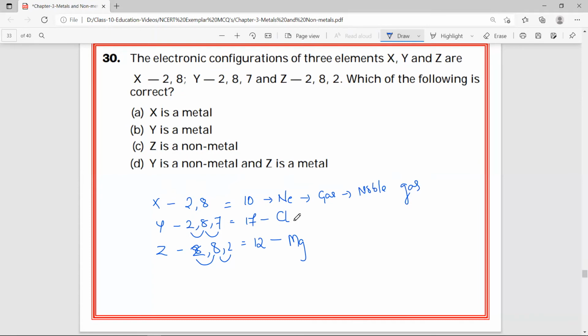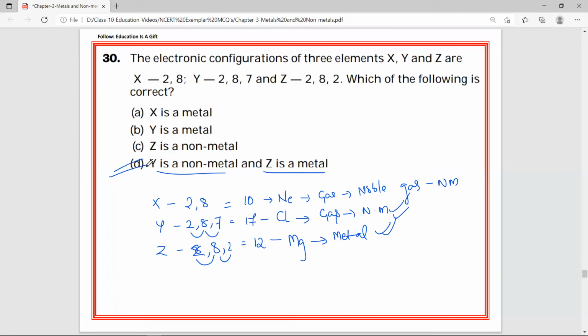Is Y metal? You see chlorine. Chlorine is also gas. It is not metal. It is non-metal. X is also non-metal. Is Z non-metal, they have given? You see Z is magnesium. Magnesium is a pure metal. Now Y is non-metal. Yeah, Y is non-metal. Z is metal. Yeah, Z is metal. So answer is D. Y is non-metal and Z is metal.